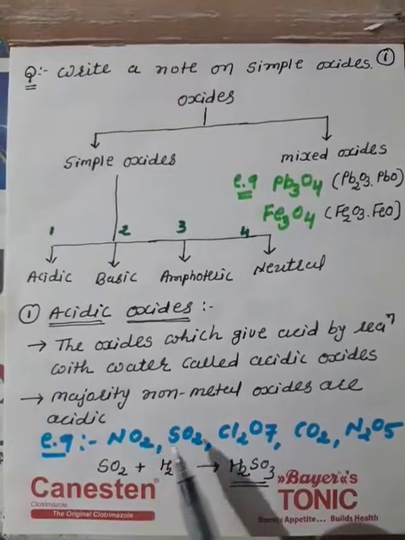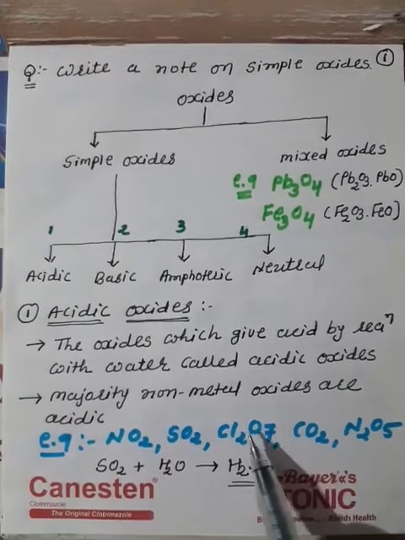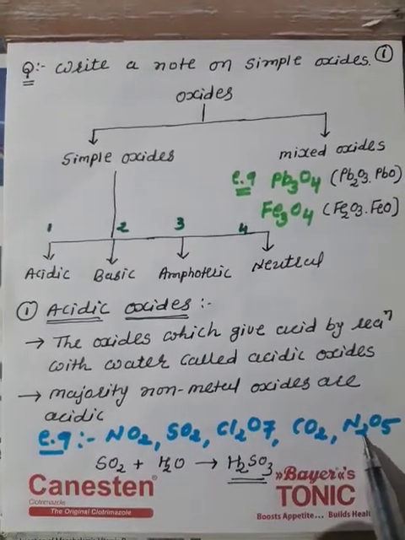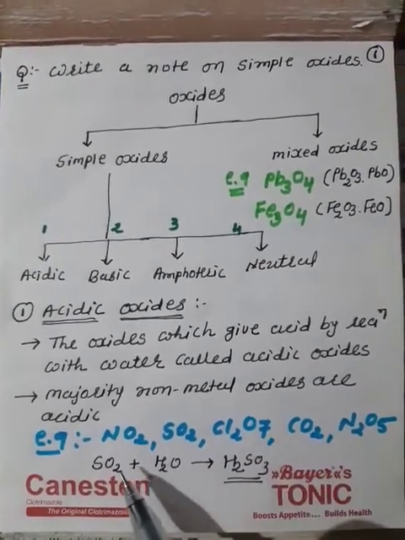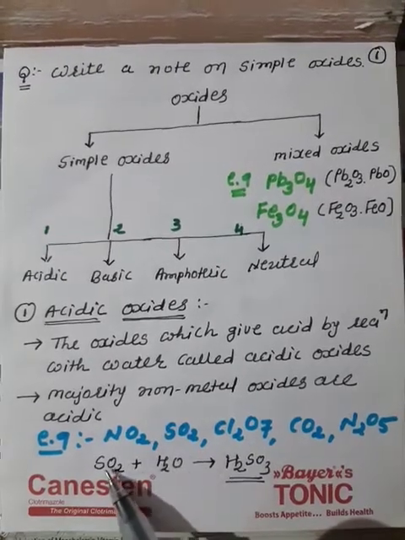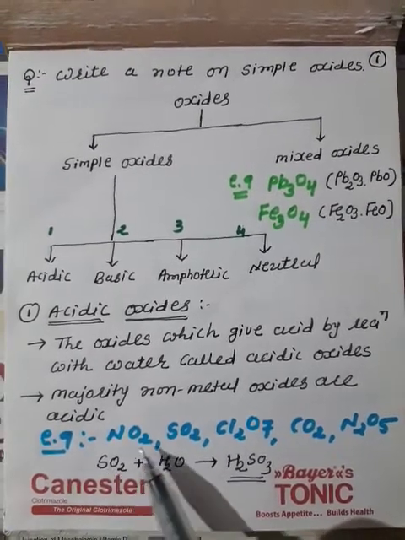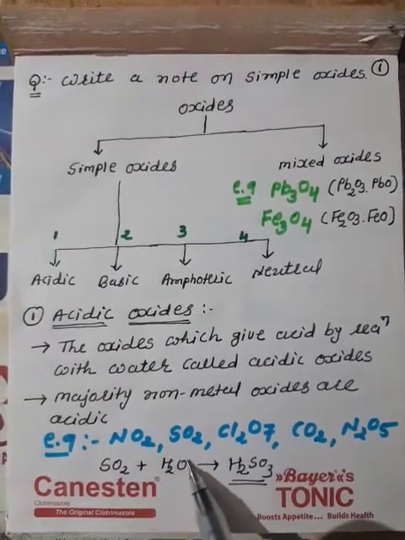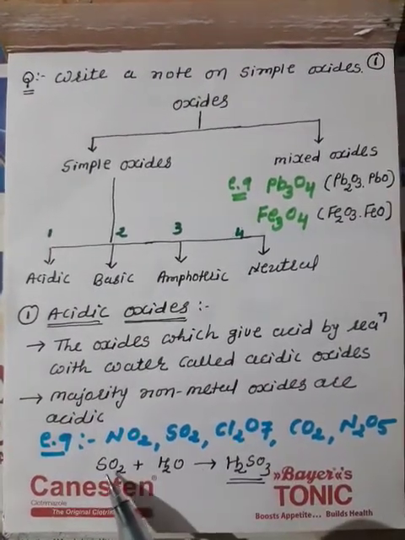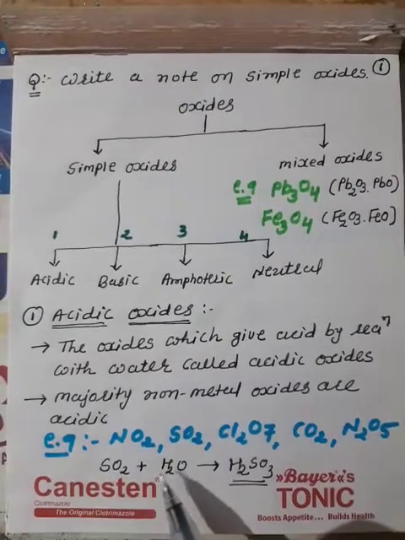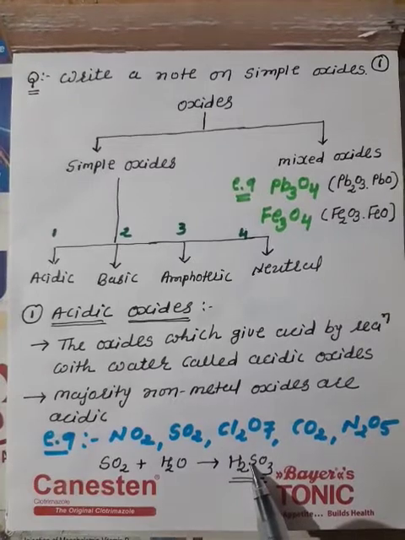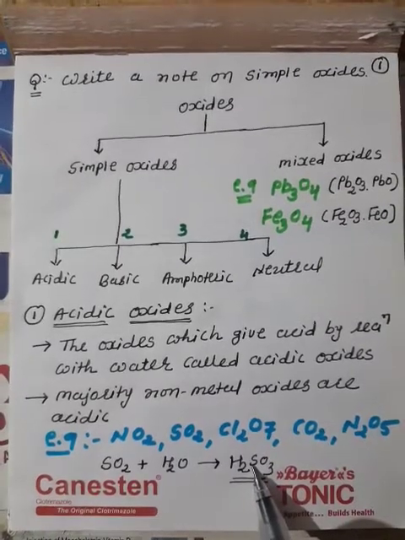Examples are nitrogen dioxide, sulfur dioxide, chlorine oxide, carbon dioxide, dinitrogen pentoxide. Let us take one reaction. If you take any of these oxides, the reaction with water gives an acid. Sulfur dioxide with water gives sulfurous acid.